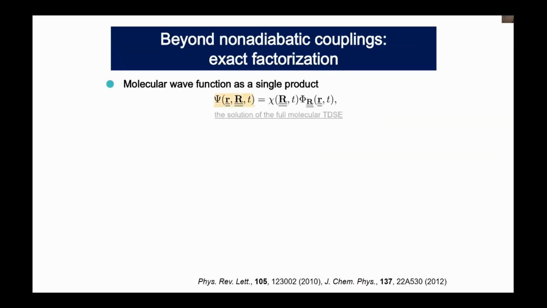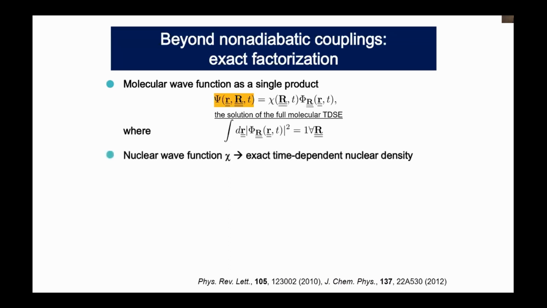So here the total molecular wave function psi is the solution of the full molecular time-dependent Schrödinger equation. And here the electronic wave function phi satisfies the partial normalization condition. So if we integrate out the probability density of this phi for any nuclear degree of freedom, then actually it always gives 1. Okay, this is the partial normalization condition and it is enforced.